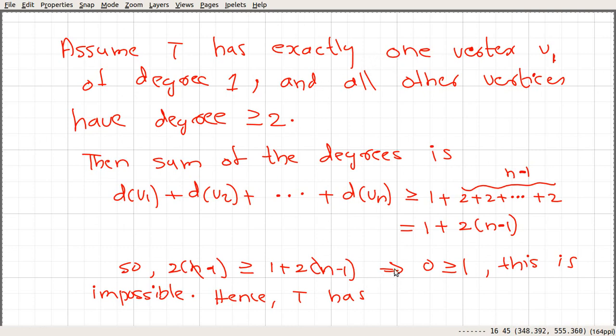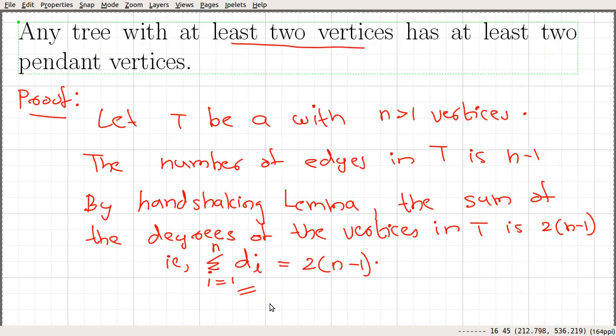So this is true for any tree, and that's the end of the proof. So we are able to prove that any tree with at least two vertices has at least two pendant vertices. So that's the proof.